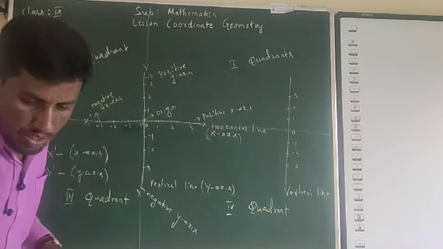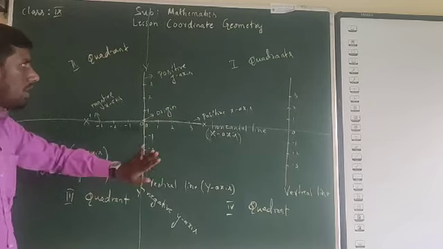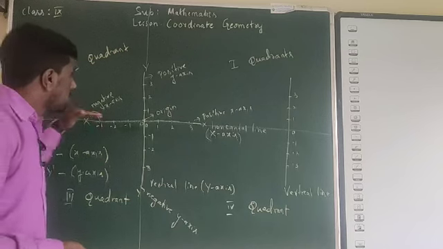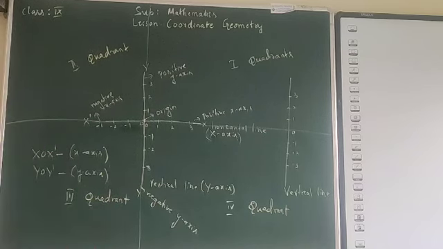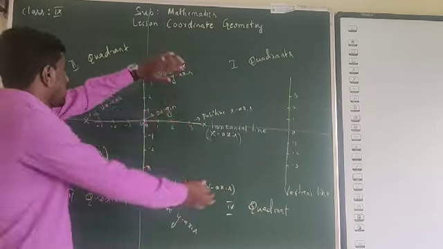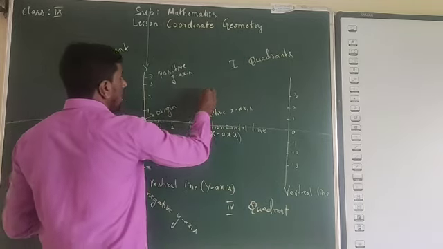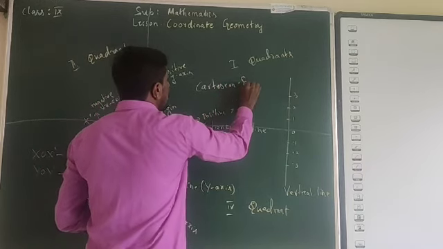Now you have understood what the first, second, third and fourth quadrants are. This system is called the coordinate system. In fact, it is the Cartesian system. The system by which we can describe the position of a point in a plane is called the Cartesian system.